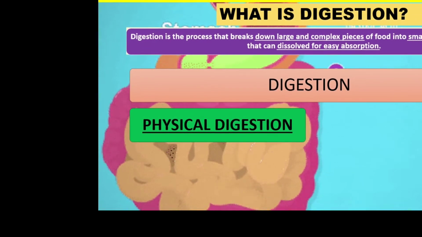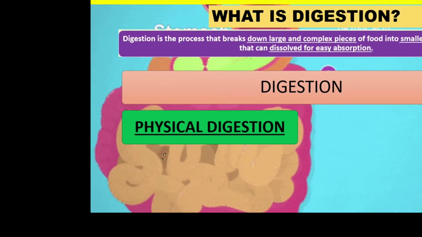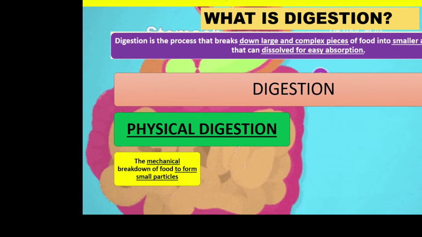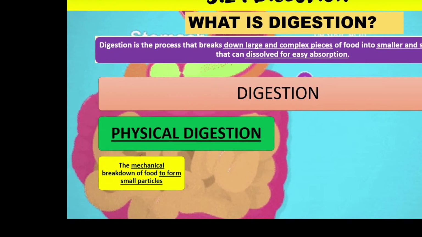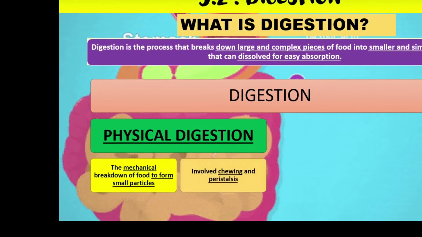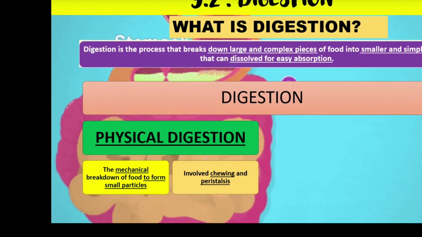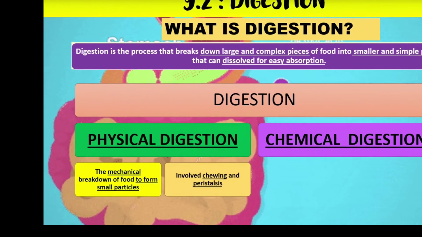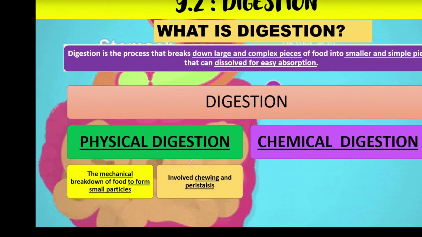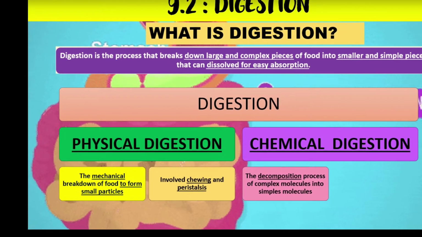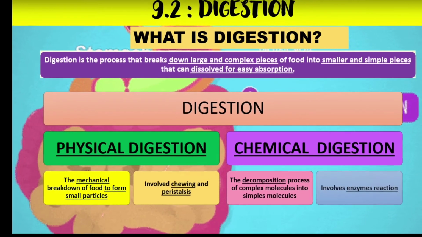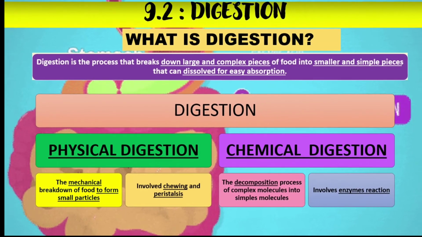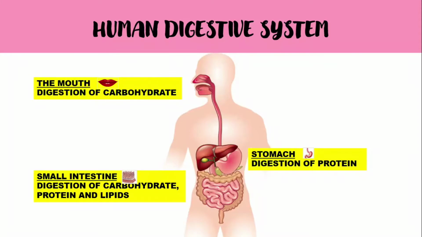Digestion is divided into two types. The first one is physical digestion. Physical digestion involves the breakdown of food to form small particles, such as chewing and peristalsis. The second one is chemical digestion. Chemical digestion is the process of decomposition of complex molecules into simple molecules, and it involves enzyme reactions.